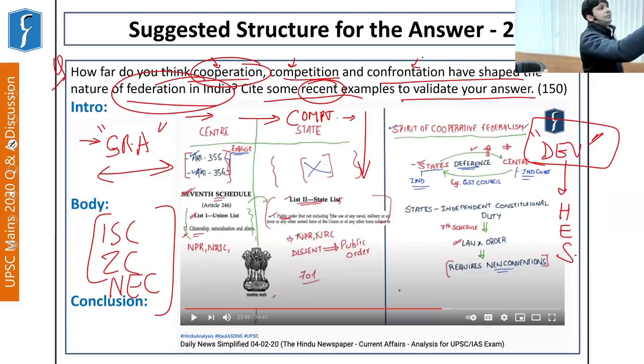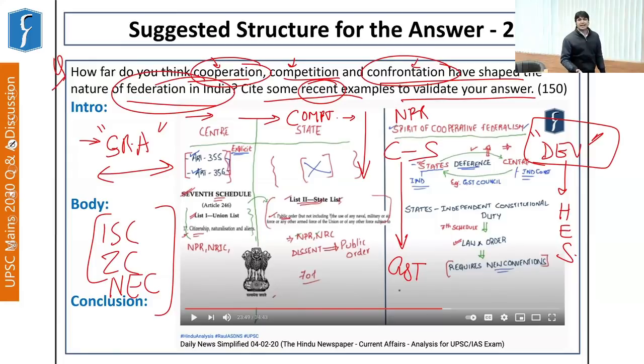Now, regarding confrontation, various examples are there. States passing resolutions against NPR or NRC, right? Two states fighting with each other on interlinking of rivers, right? We have a strained center-state relationship, especially with respect to GST revenue, or what you know as the GST compensation cess mechanism. So all these can be highlighted as examples of confrontation between states, or center and states. The question says: how far do you think cooperation, competition, and confrontation have shaped the nature of federation in India? Cite some recent examples to validate your answer.